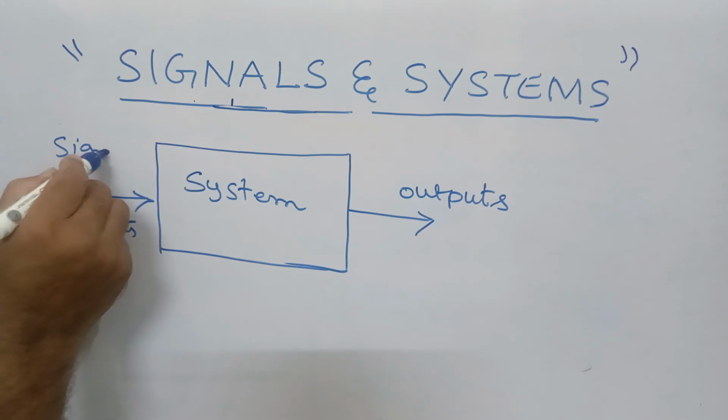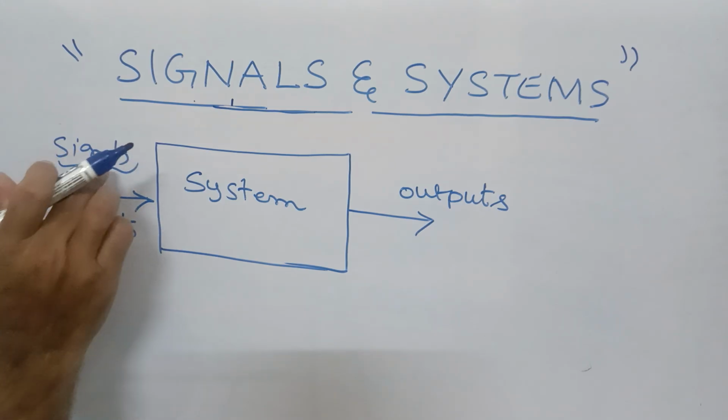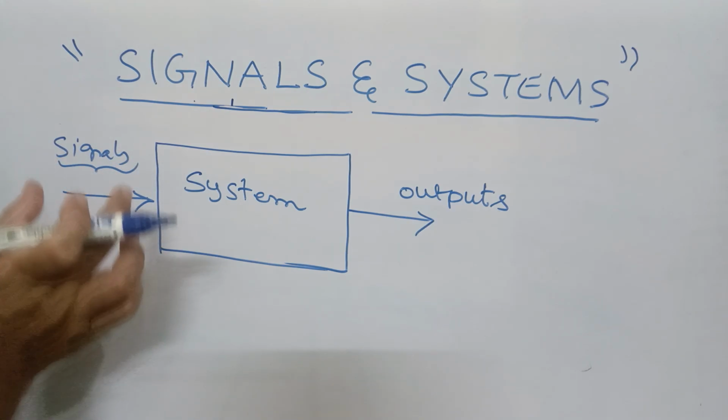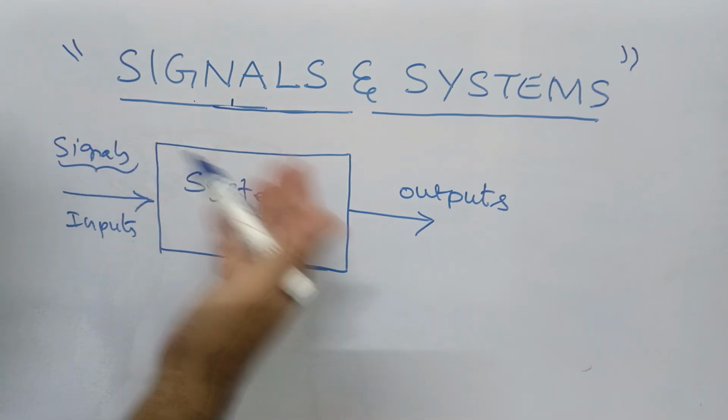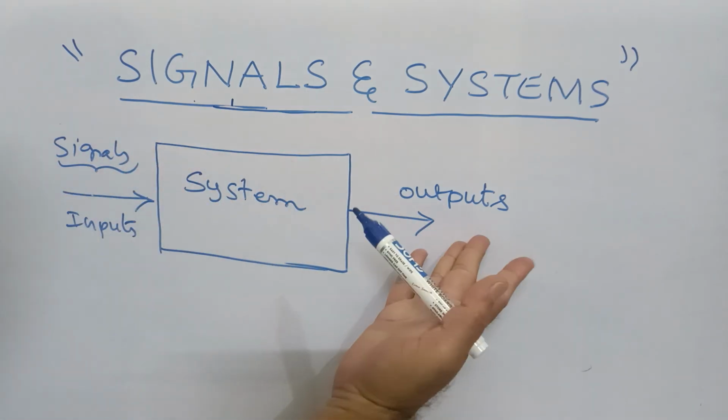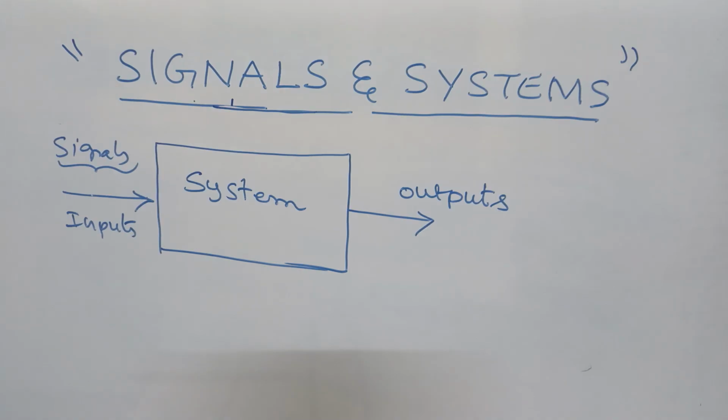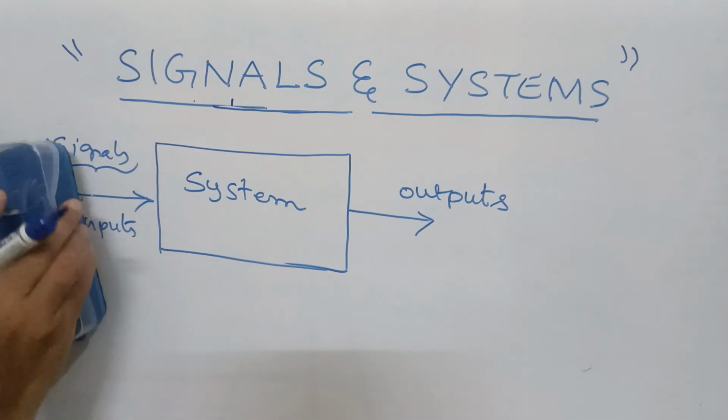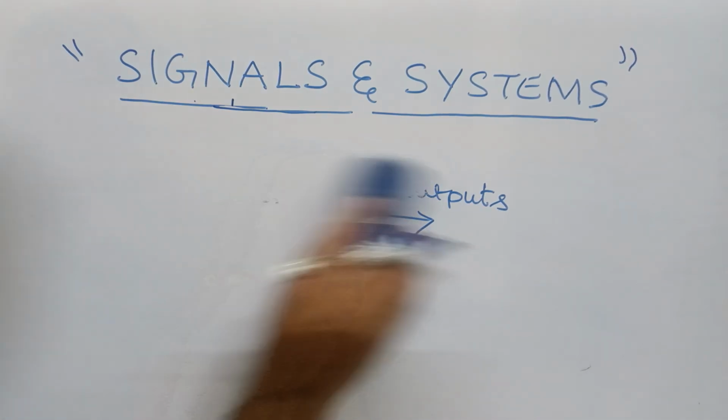The signals we are discussing now will be applied at this input stage, and the system will perform certain operations on these signals in order to provide the outputs. That is the brief information that we need to understand.